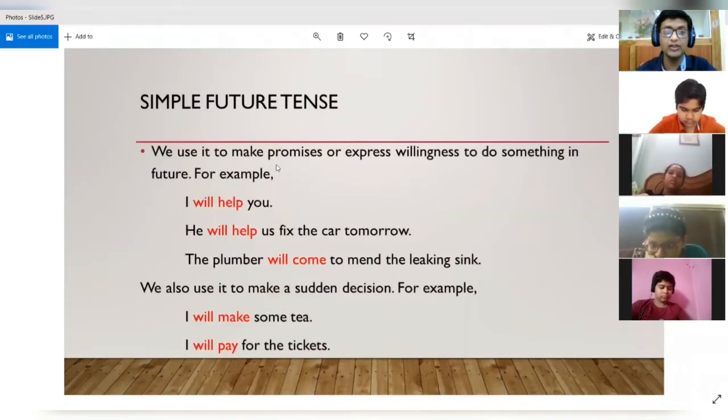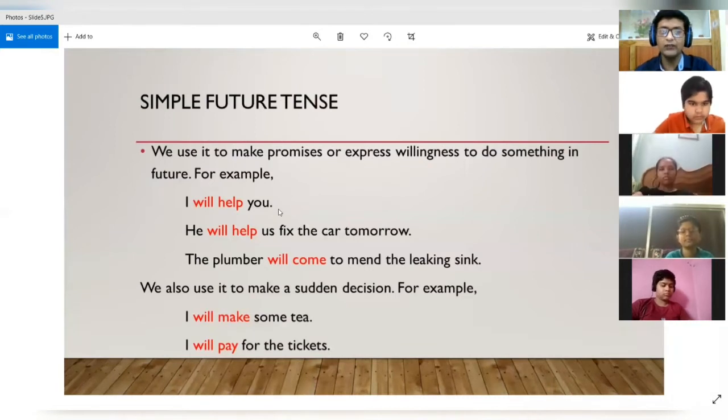So we use it to make promises or express willingness to do something in the future. So if we are making a promise for the future that I will do such and such thing, then we can use the simple future tense. For example, this is a simple sentence, I will help you. So here we are making a promise or expressing willingness to do something in the future, that in the future I will help you.